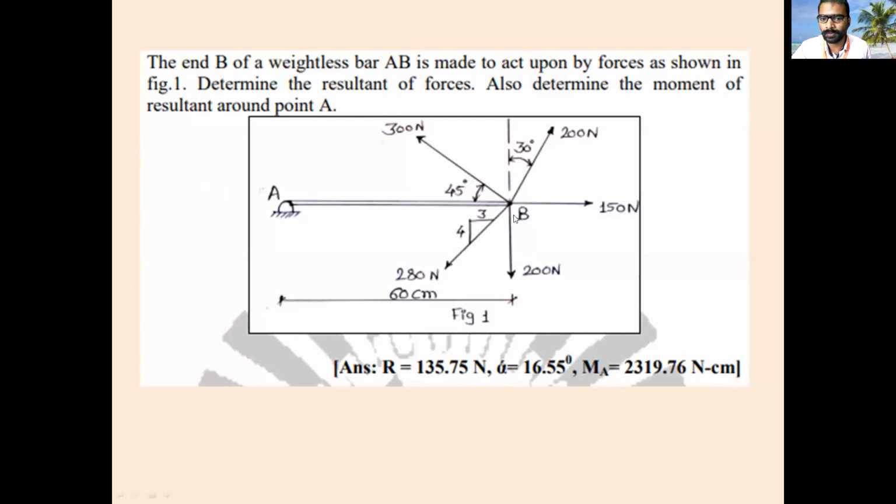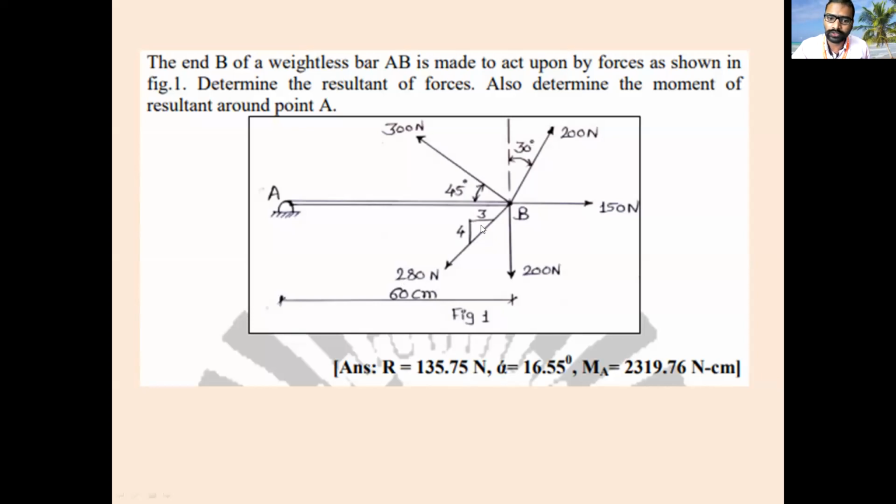So first, what do you have to find out? See, this is the F1 force. F1 force is purely horizontal. Is it making any angle with respect to horizontal? No, zero. Then this 200 is given, that is making an angle of 30 degree with respect to vertical. You have to calculate with respect to horizontal: 60 degree. Next, there is a force of 300 Newton making an angle of 45 degree with respect to horizontal. Then this is 280 Newton.